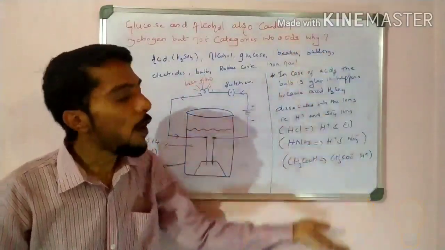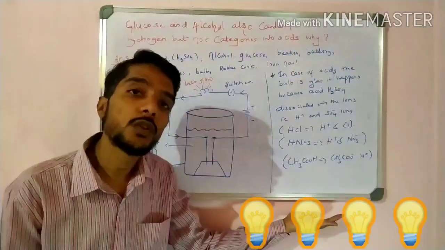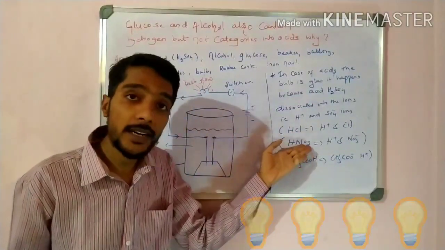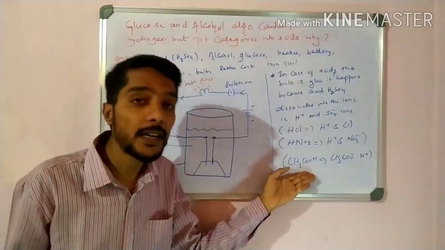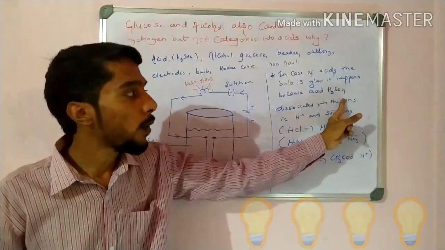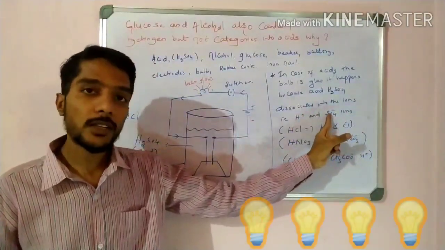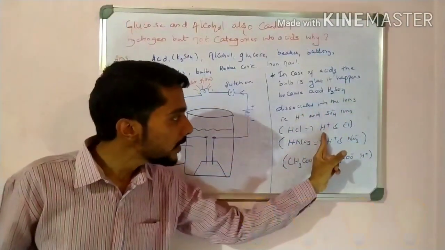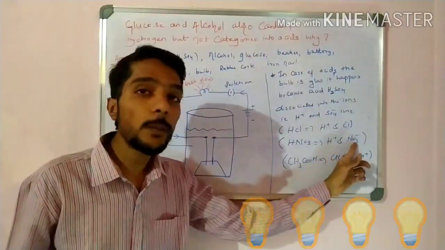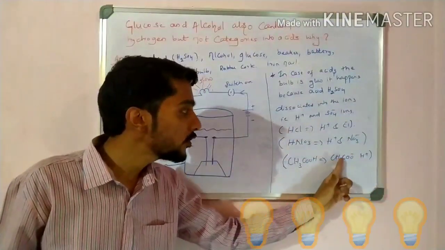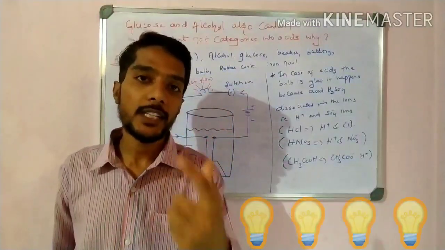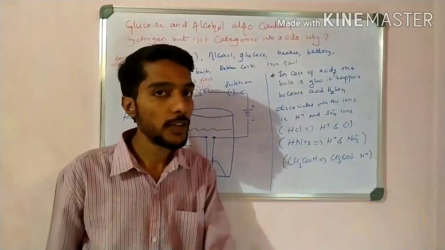That is why they all conduct electricity. Why does H2SO4 conduct electricity? Why does HCl, nitric acid, acetic acid conduct electricity? Because they dissociate into ions. What type of ions? H plus and SO4 minus in sulfuric acid, H plus and Cl minus in hydrochloric acid, H plus and NO3 minus in nitric acid, and CH3COO minus and H plus in acetic acid. So ions are dissociated. That is why acids conduct electricity. Students, that is one case.